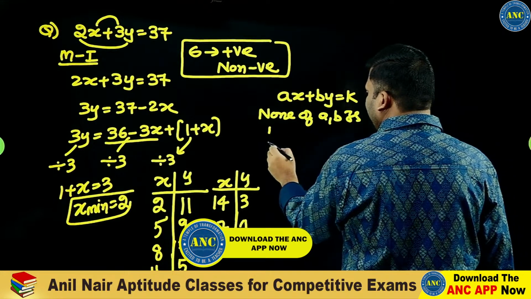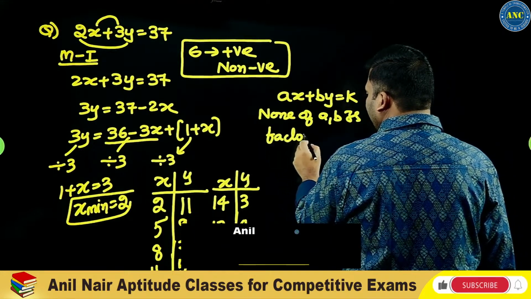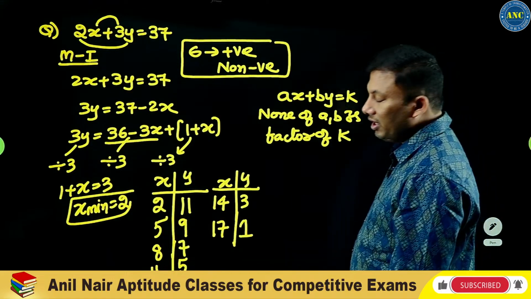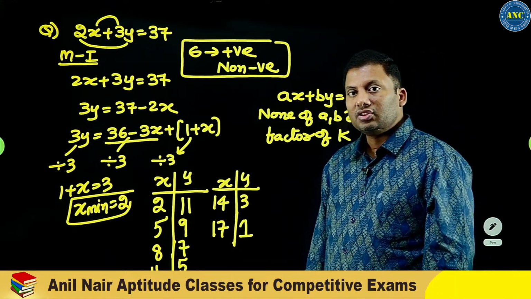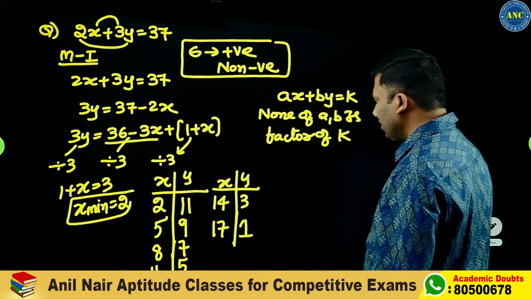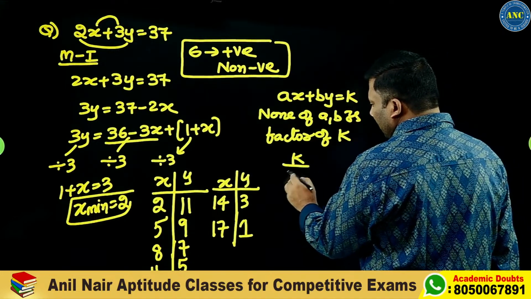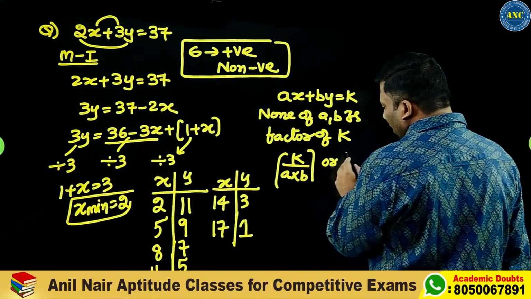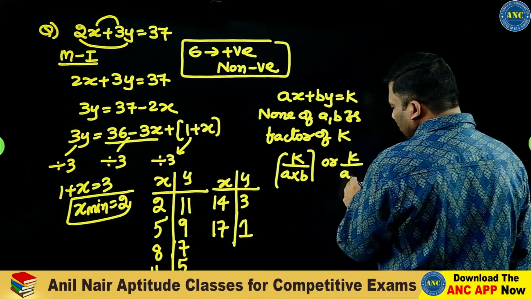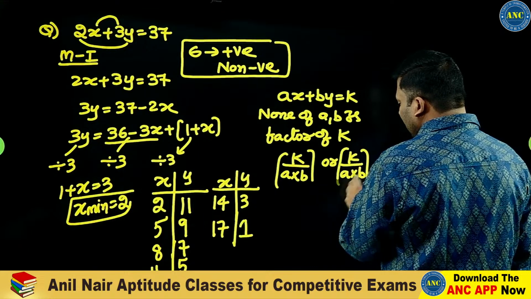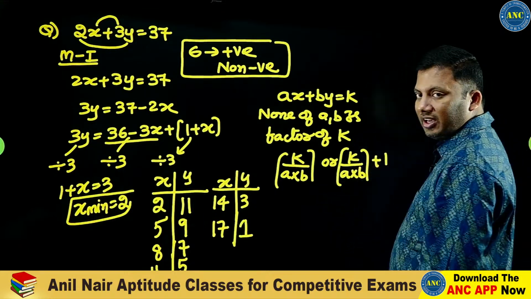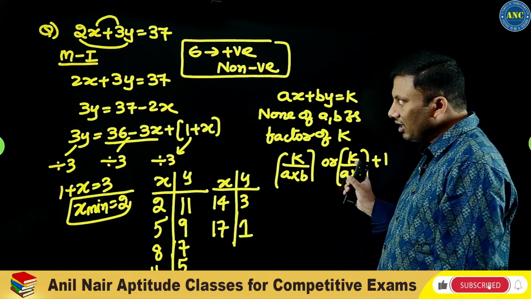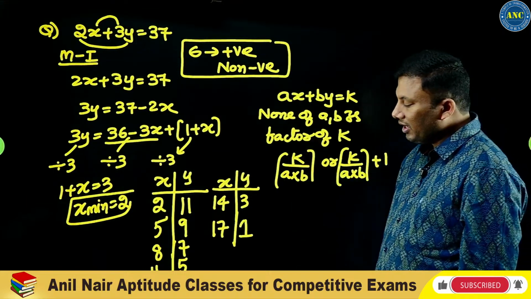is a factor of right hand side. None of a comma b is a factor of right hand side. 2 is not a factor of 37. 3 is not a factor of 37. Answer can be k by a into b integral value or k by a into b plus 1. 2 cases will come. It all depends on the equation. You cannot say which answer is right. Either this is right or this is right, depending upon equations.